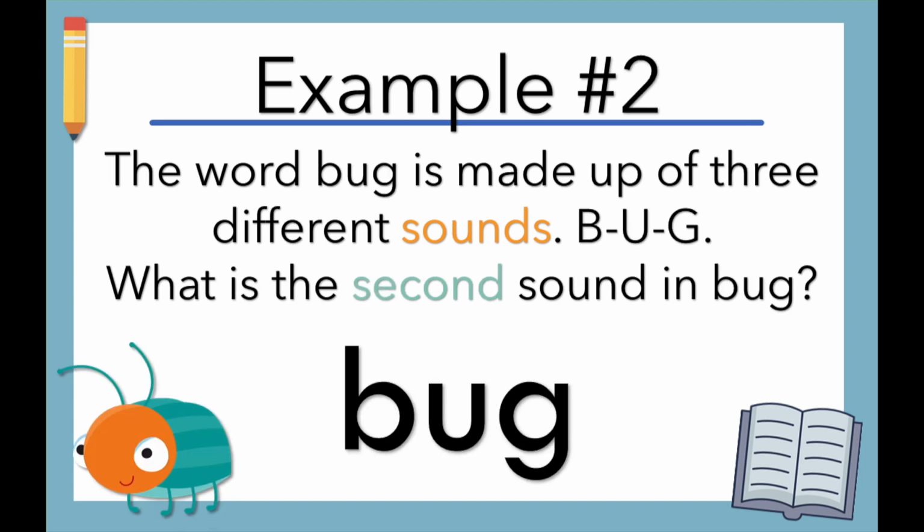Example number 2. The word bug is made up of 3 different sounds. B, u, g. What is the second sound in bug? The second sound in bug is u.